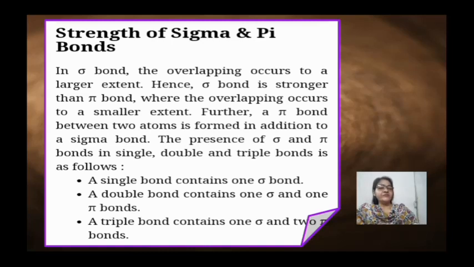Further, pi bond between two atoms is formed in addition to a sigma bond. The presence of sigma and pi bonds in single, double and triple bond is as follows. Single bond contains only one sigma bond, double bond will contain one sigma and one pi, whereas triple bond will contain one sigma and two pi bonds.